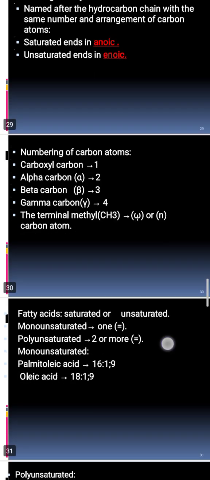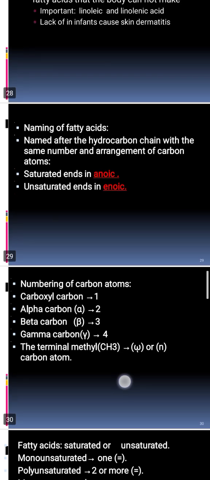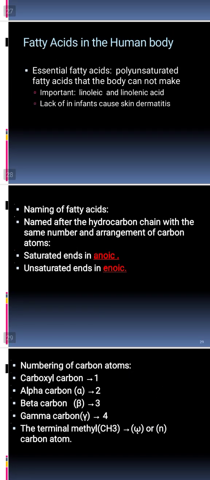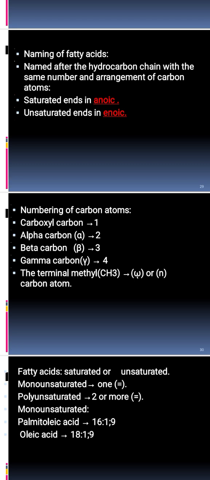So how can we name a fatty acid? Right now we get the point of the suffix. Let's have a look at the numbering of the carbon atoms of the fatty acids. We do have the carboxyl group, the methylene group, and the methyl group. The carboxyl group is COO, or COOH in general.